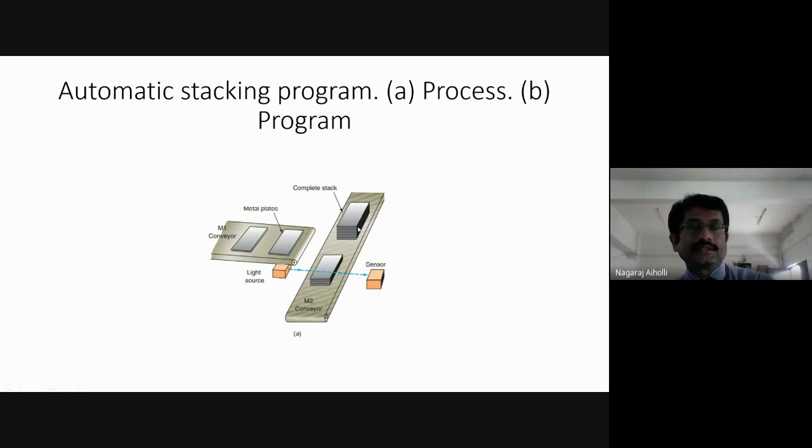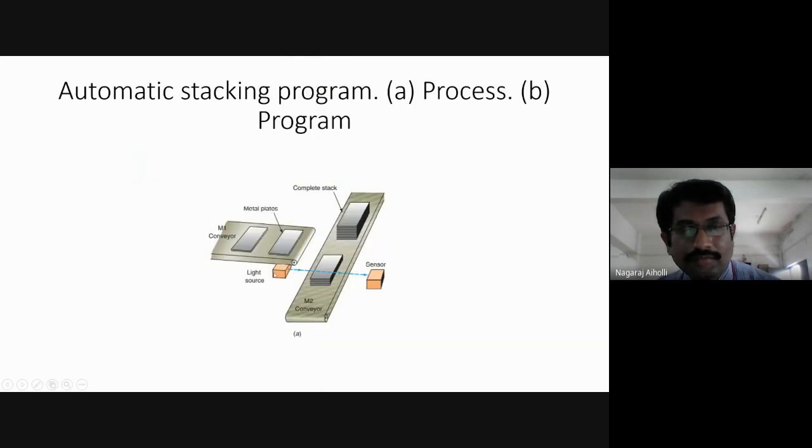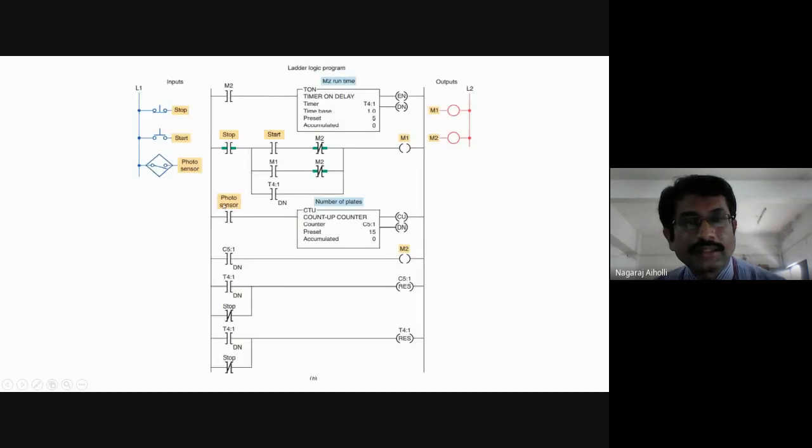Okay, it is sent to the required place, the required cabin, and for that they take a time of 5 seconds. Then how many plates are they counting? They are making a count of 15 plates, not 10 plates, 15 plates. When this done bit becomes 1, at that time the M1 conveyor, the first conveyor, is also turned on.